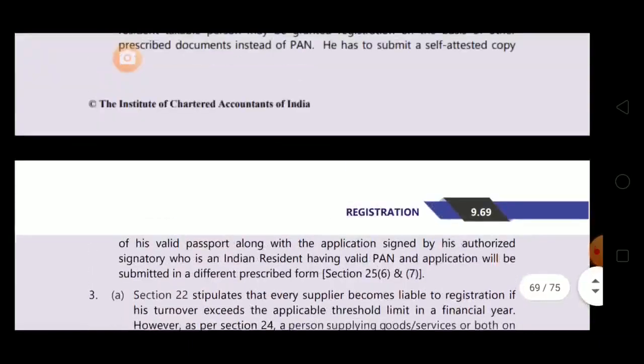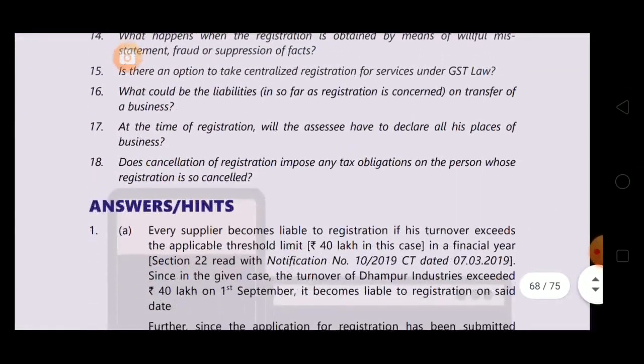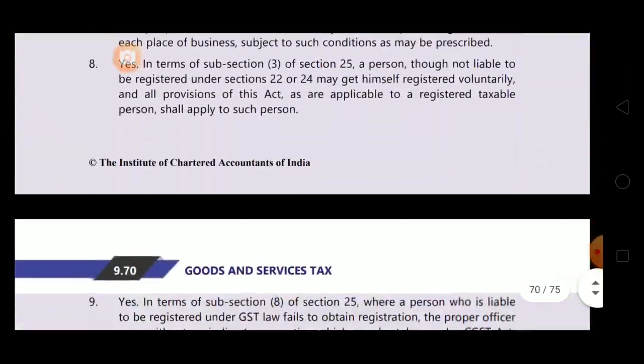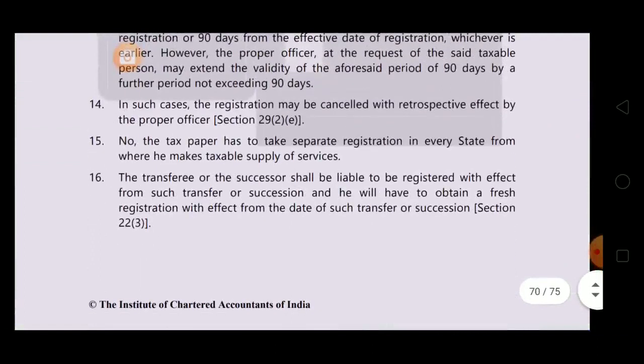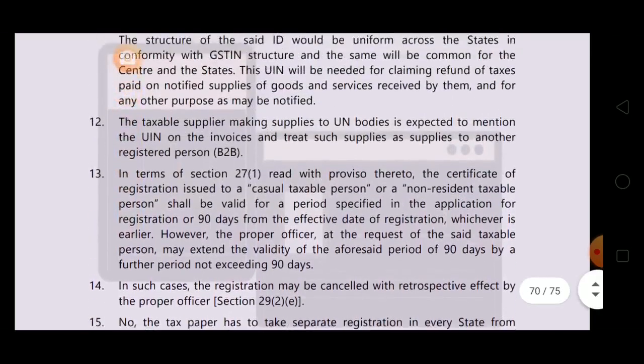Question number 15. Is there an option to take centralized registration for services under GST law? No, it is state specific. Answer number 15. No, the taxpayer has to take separate registration in every state from where he makes taxable supply of services. So centralized registration is not permissible.